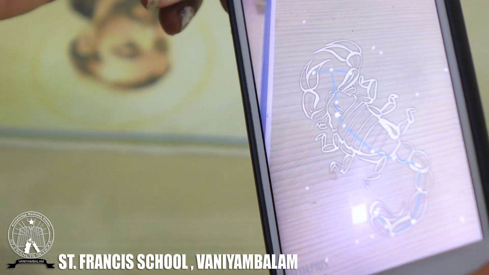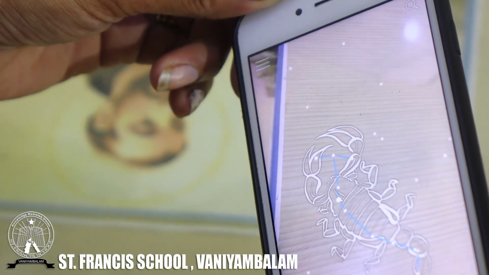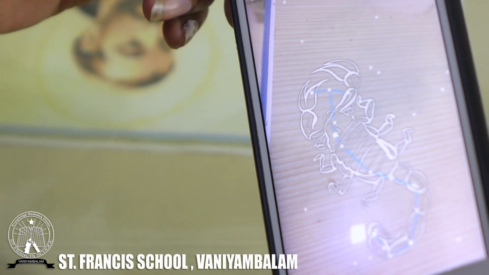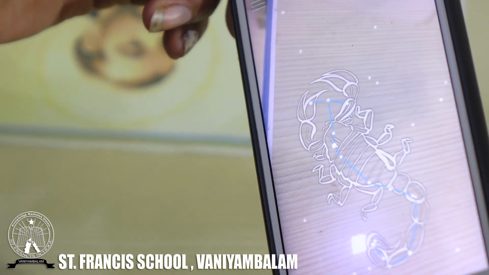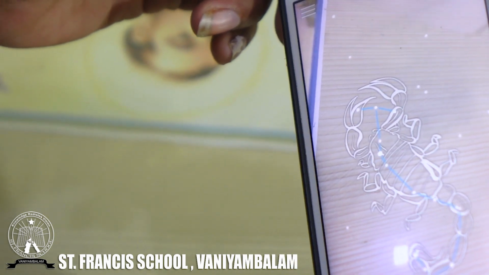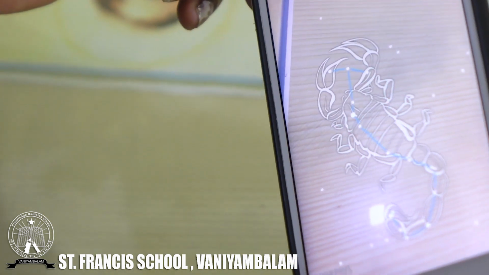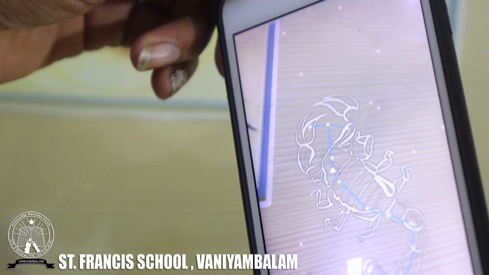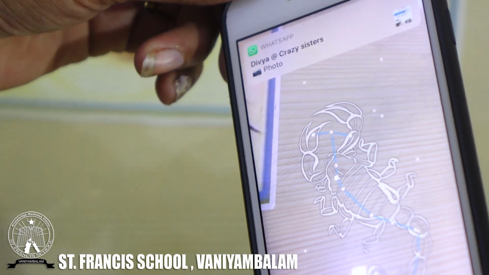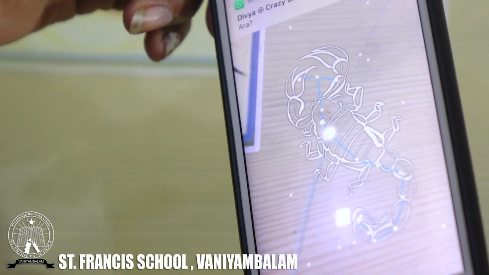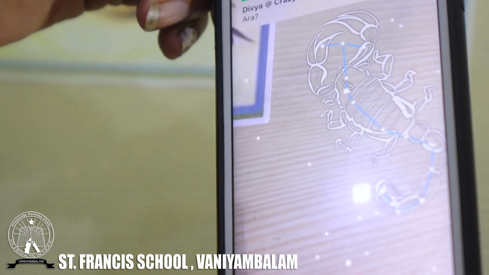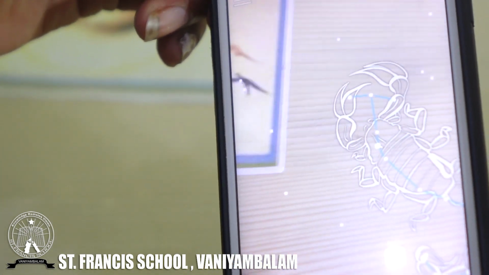Can you see a picture of Scorpio? It is the Scorpius constellation. The name of this constellation is Scorpius. Like this way, we can find which constellation is very close to us. Clear? Hope you understood what to do. Once you try it, let me know through the Google Classroom. Thank you.